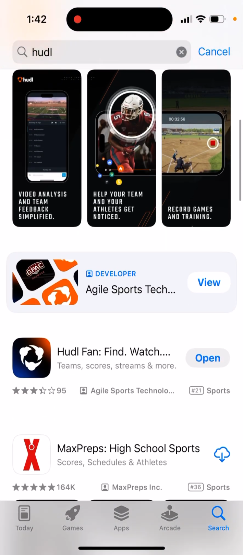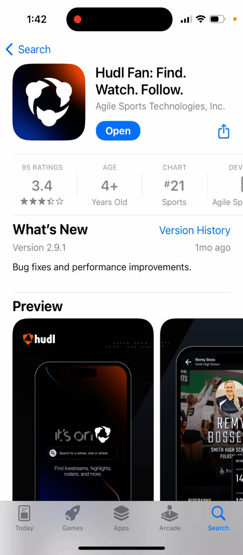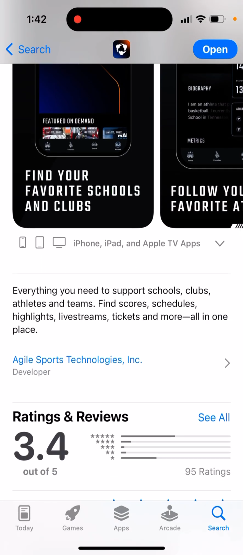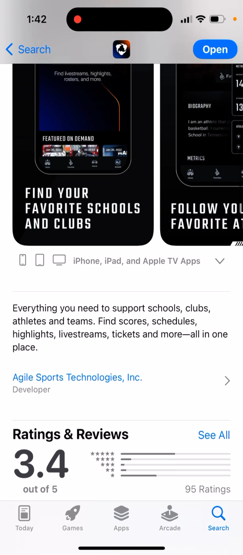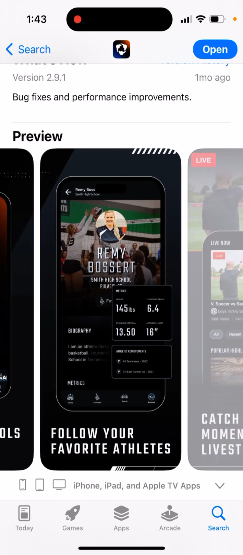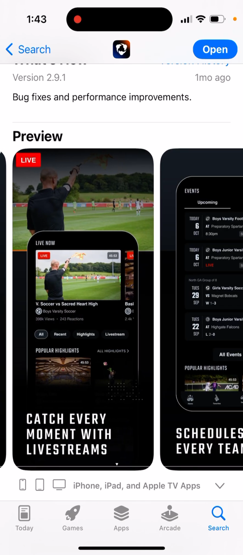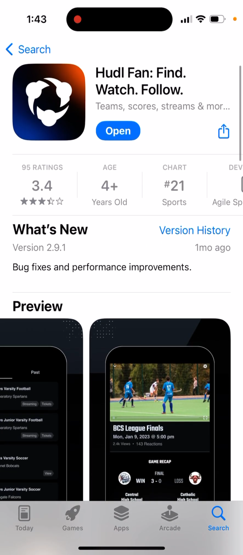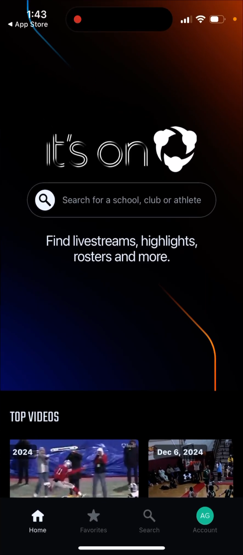But there is also a separate app, Hoodle Fan, which is kind of like a Netflix for sport teams, for college sports in the US. Everything you need to support schools, clubs, athletes, and teams. Find scores, schedules, highlights, live streams, tickets, and more all in one place. Here you can find your favorite schools and clubs, follow your favorite athletes, catch every moment with live streams, schedules for every team, detailed game recaps. So everything in one place, just to follow sports for your school competitions in the US.